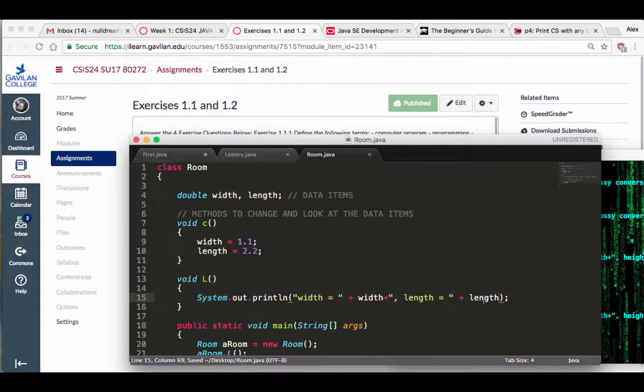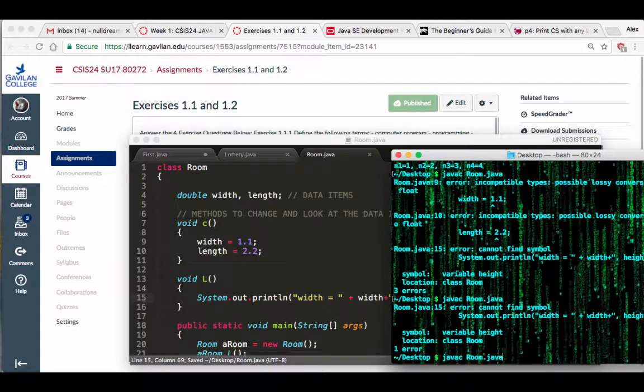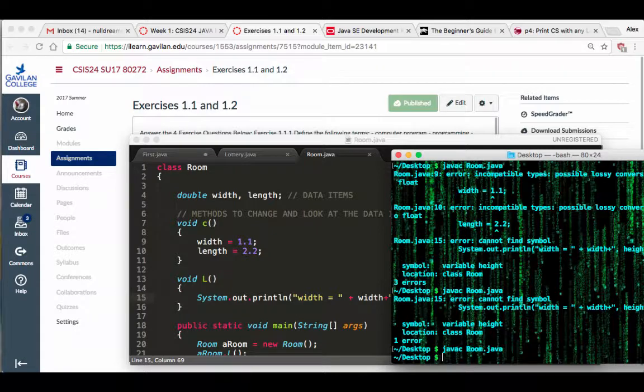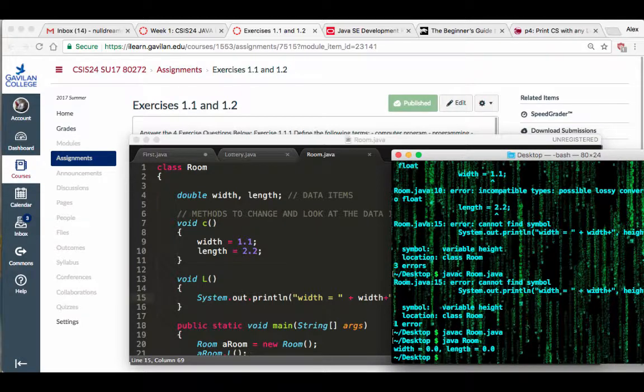So it's totally okay to run into errors like this as long as you know how to fix them. No big deal. So I corrected it, saved it, went back in there, and compiled the program one more time. There we go, now it's good. Run it, java room. And there you go. It shows you the width and the length are equal to 0 initially.